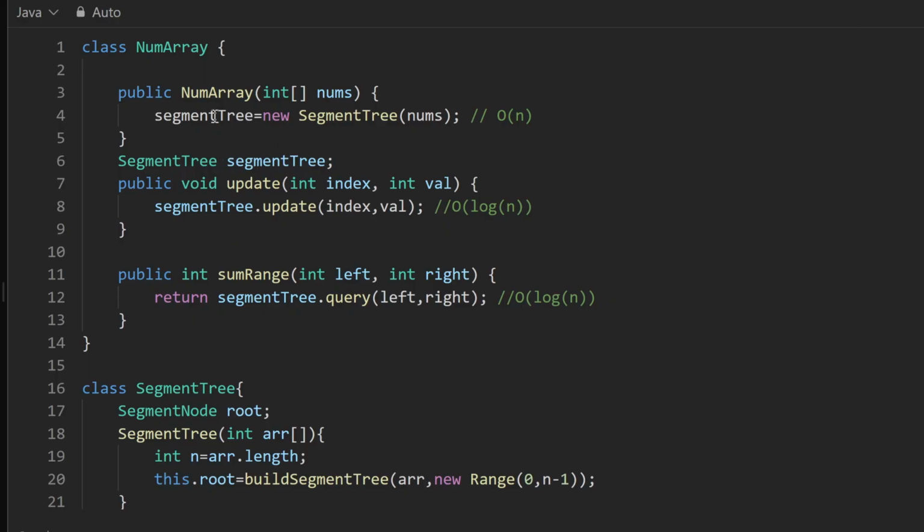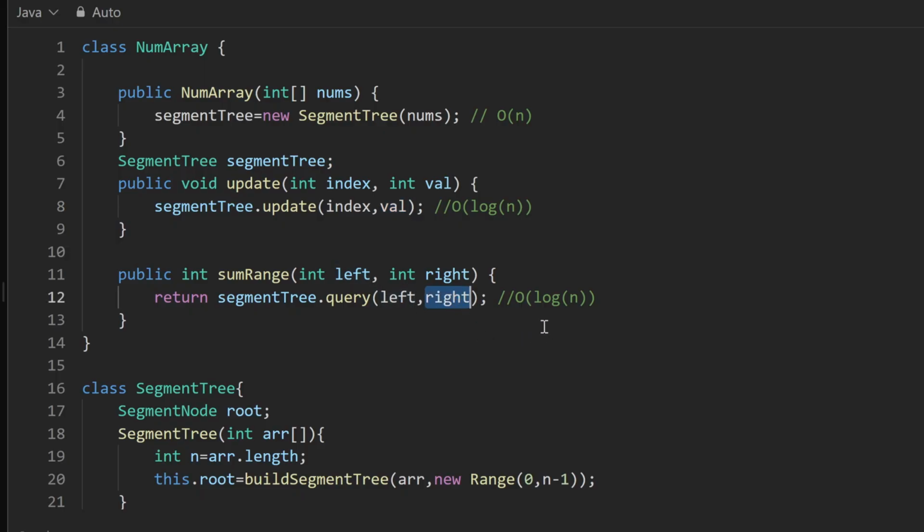For initializing, I have initialized the segment tree object with nums, whatever array they have given. When the query is for update, I am simply passing the index to be updated and the new value. And finally, for the sum range, I want a sum of all the numbers between left and right, so I'm querying it from left to right.